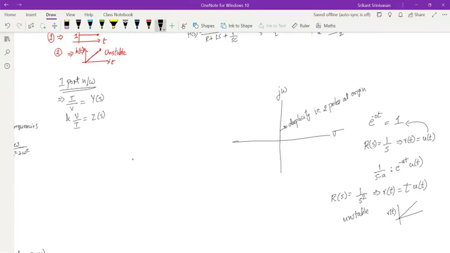Let's say that I have a pole over here. Is this a stable system? Yes, sir. Okay. Now I make this a double pole. Is this a stable system? What do you think?